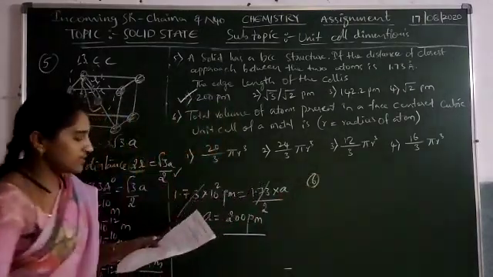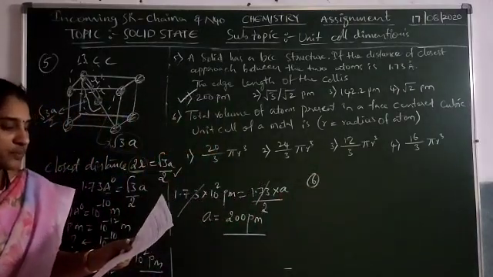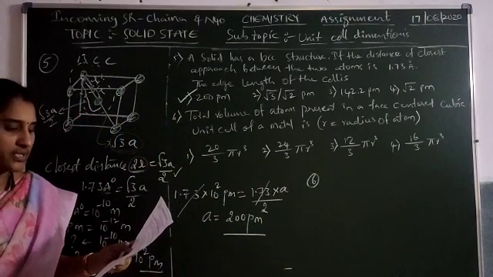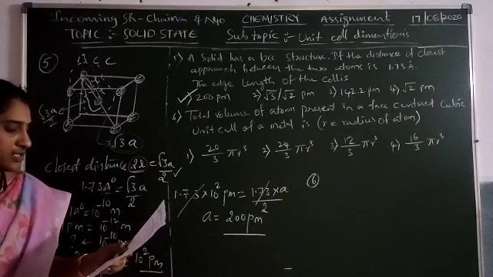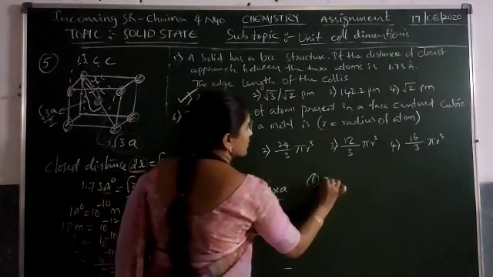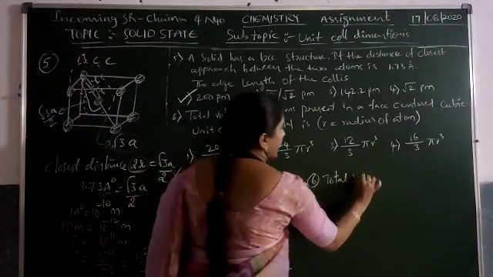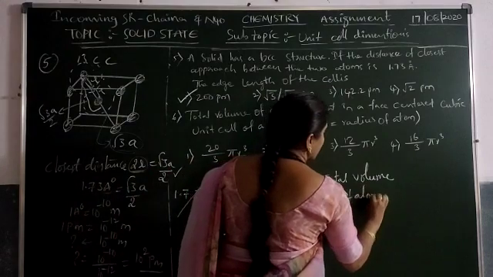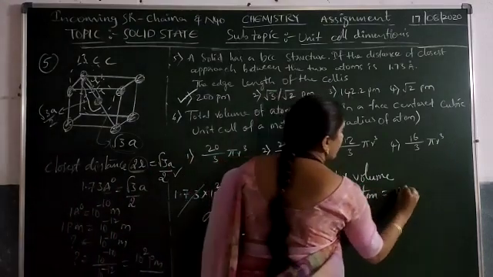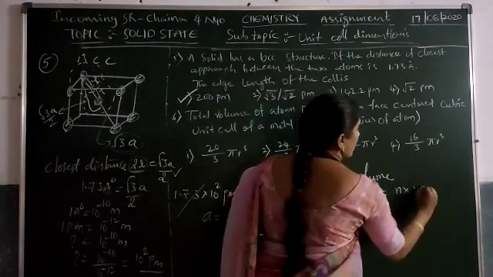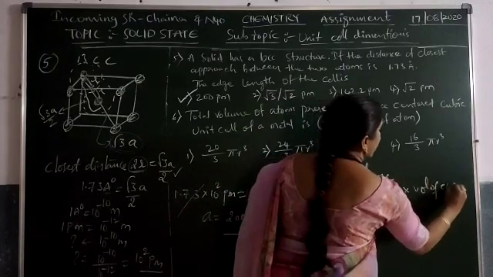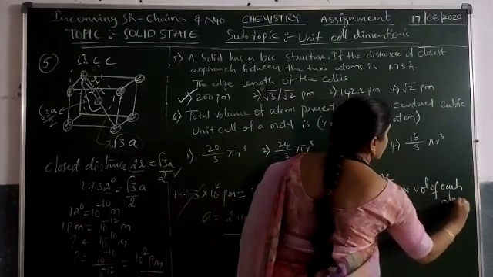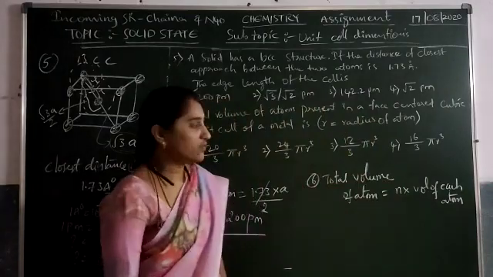And then the sixth one. The total volume of atoms present in a face-centered cubic unit cell of a metal is dash. How can we calculate the total volume of atoms? The number of atoms multiplied by the volume of each atom gives the total volume.